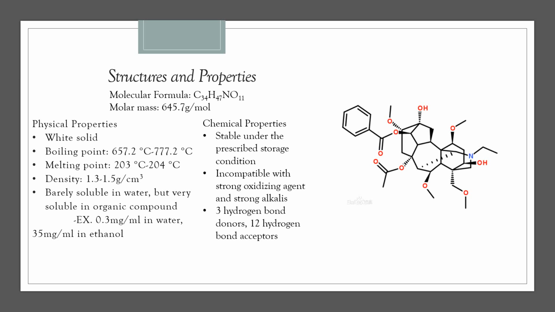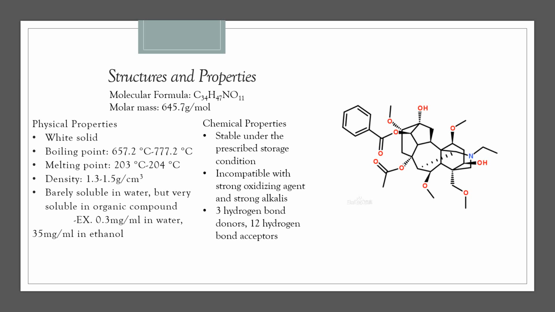So the density of aconitine is about 1.3 to 1.5 grams per cubic centimeter. It is barely soluble in water, but very soluble in organic solvents. For example, the solubility in water is 0.3 milligram per milliliter.